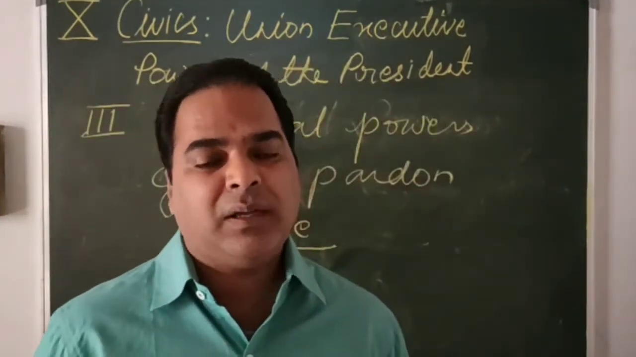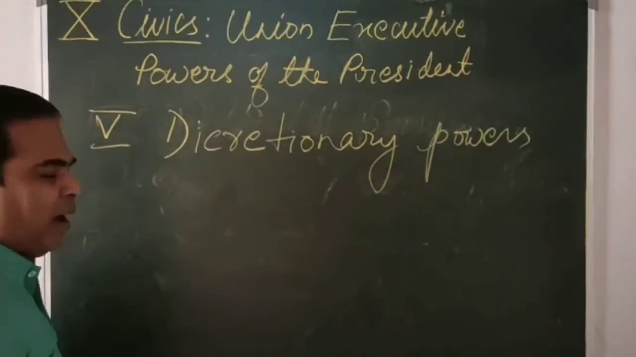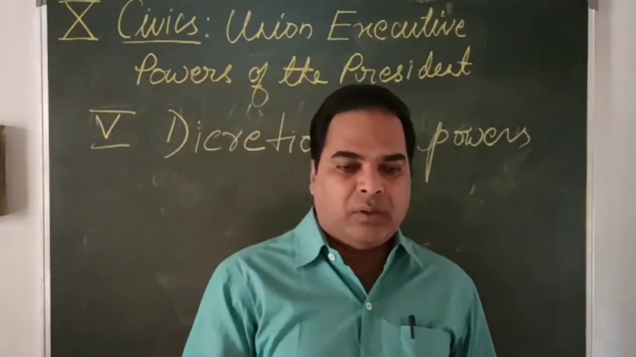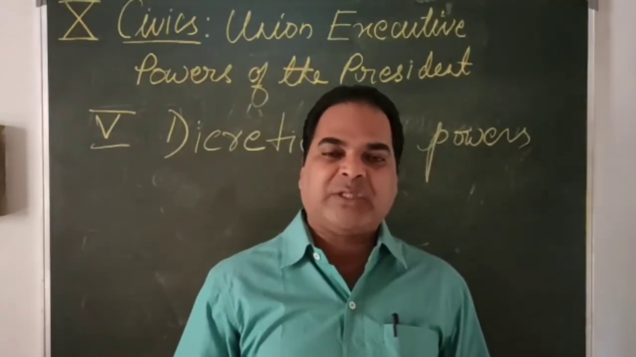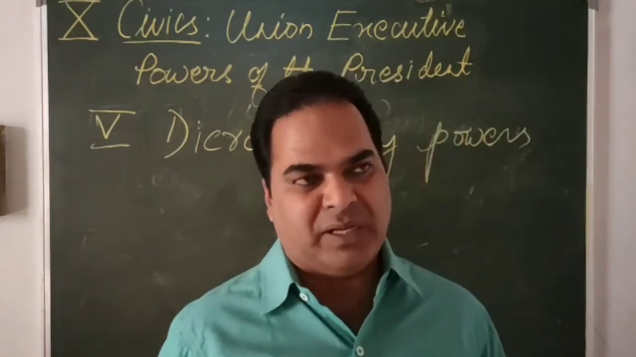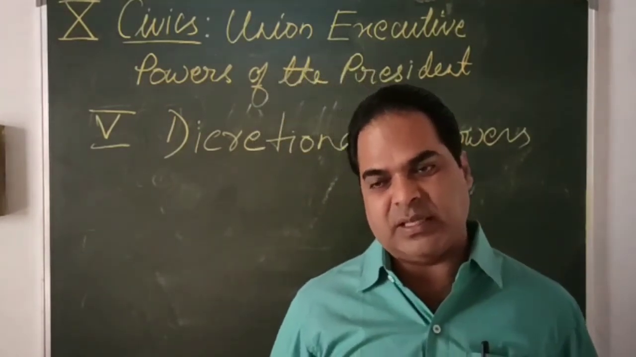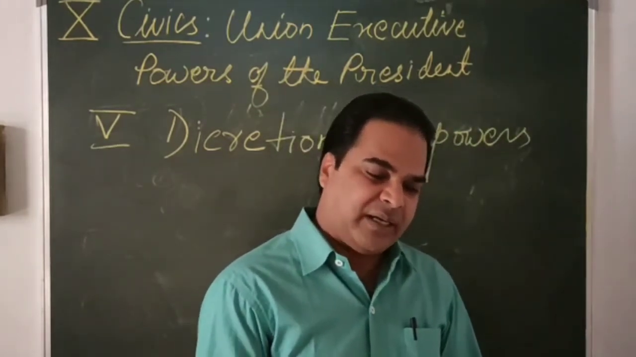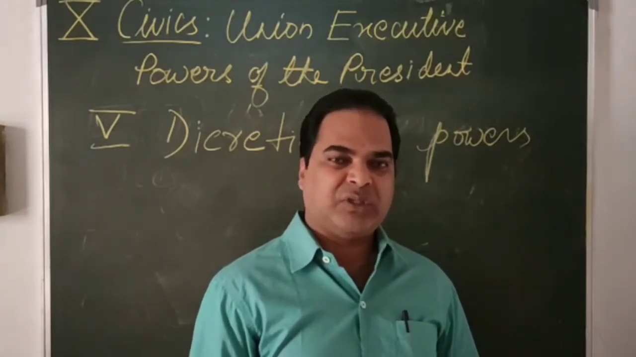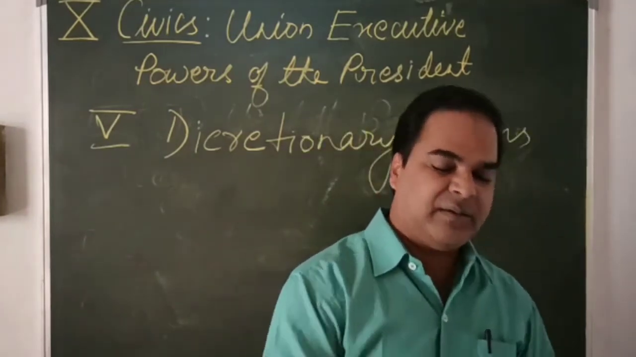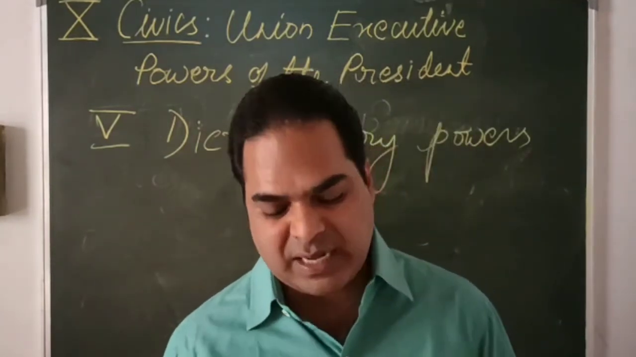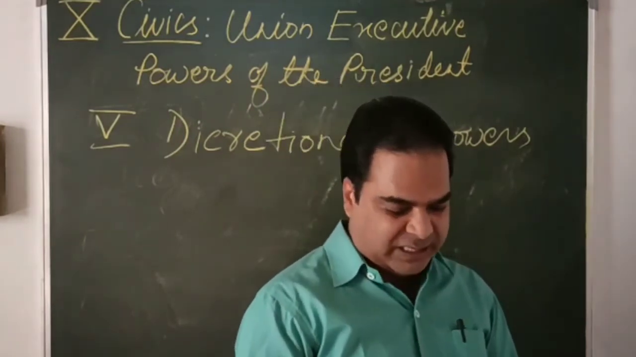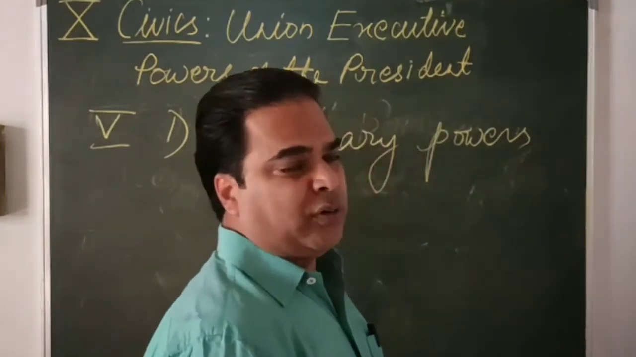Discretionary powers. Discretionary means a power of his own. As you all know, whatever powers we discussed right now actually belong to the Prime Minister and the Council of Ministers. As you know, the Prime Minister is the real head, so real power belongs to the Prime Minister. Whatever we saw right now, all these powers are in the hands of the Prime Minister and the Council of Ministers. So what is meant by discretionary power? Power of his own. Can he do anything of his own?